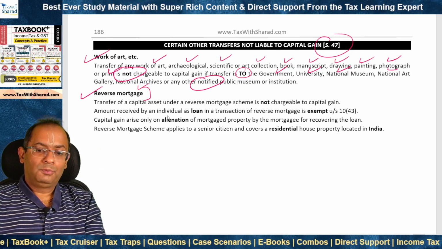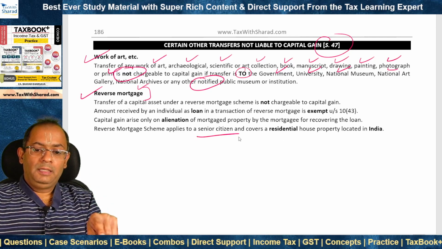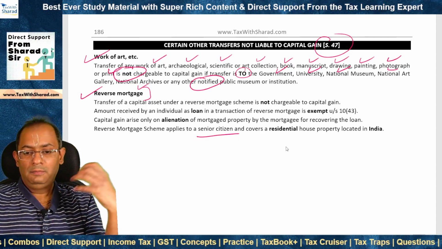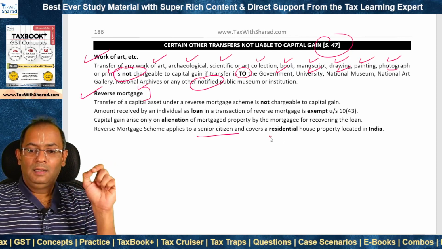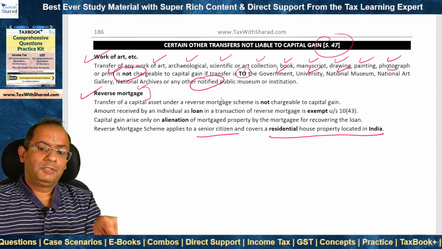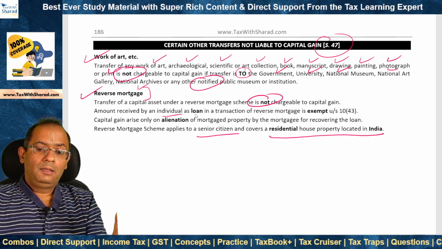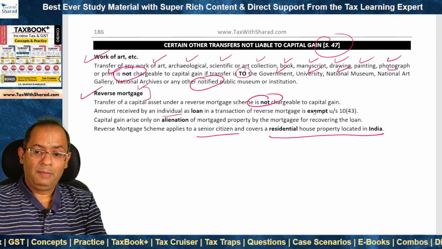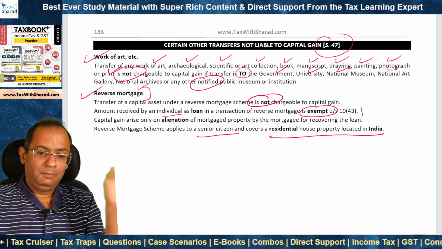Next is the case of reverse mortgage. So the reverse mortgage scheme applies to a senior citizen basically, right? We are not talking about specific details here, but it basically applies to a senior citizen and it covers what capital asset? A residential house property located in India. Now in the case of reverse mortgage, the transfer of a capital asset is not chargeable to capital gain. The individual would receive a loan in the transaction of reverse mortgage from the lender, say from a bank. It will be exempt under section 10(43). We have noted this in the topic on exempt incomes.